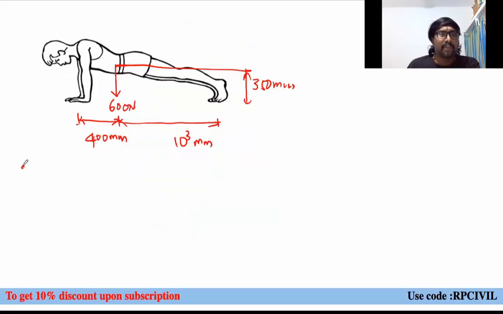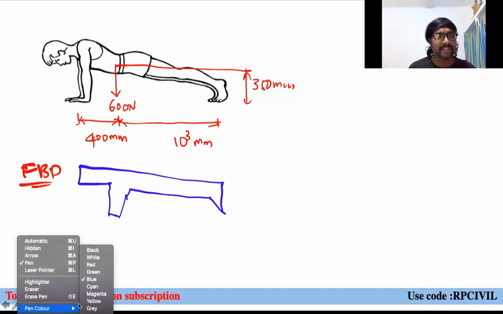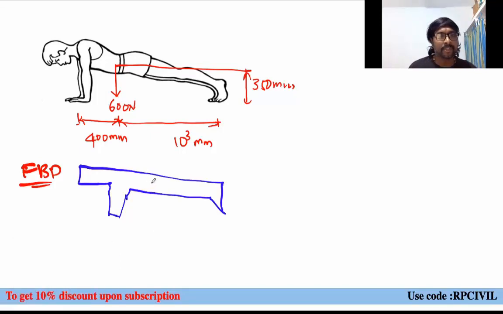Now, when you draw the free body diagram for this fellow under this condition, how can it be? You just observe. Approximately, we draw this person like this: that is his head, and these are his hands. So that fellow will be in this manner. Now, where is the weight acting? The weight of 600 Newtons is acting at this position.